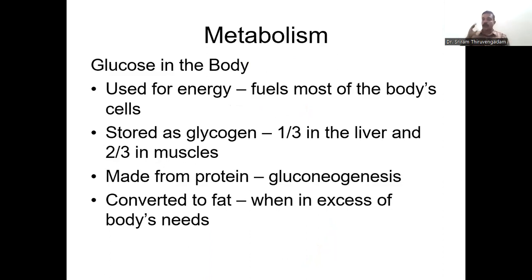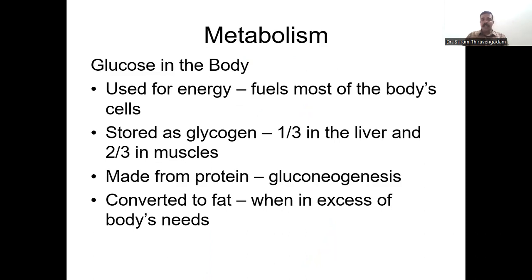Now, glucose, as I told you in the beginning itself, is a very important sugar in our body. The reason is the necessity of glucose by the millions and billions of cells which are present in our body. Each and every cell requires glucose. So glucose plays a very crucial role in the metabolism of the human body.